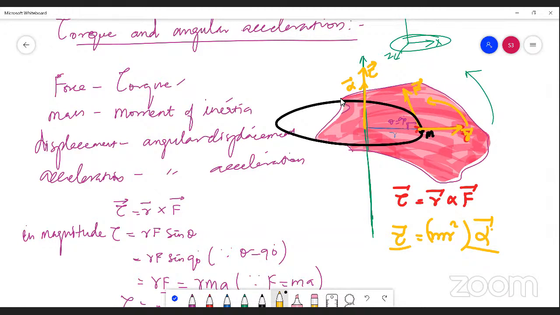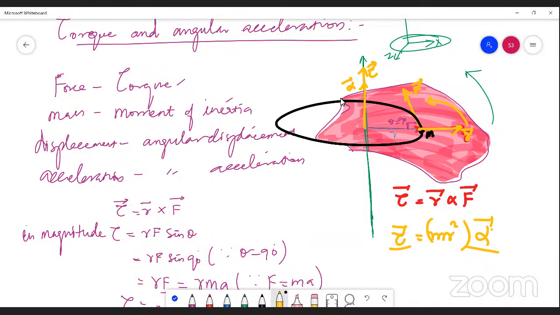If I am considering the point mass, the position vector acts along this direction and the force is acting along this direction, and the R vector is rotating towards F vector. So the resultant tau vector will be acting perpendicular to the plane containing R vector and F vector.